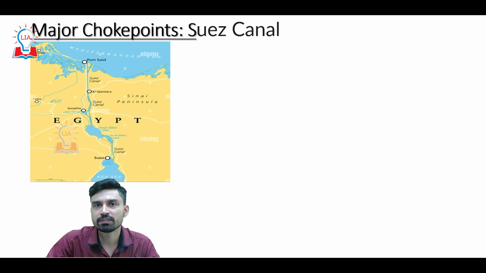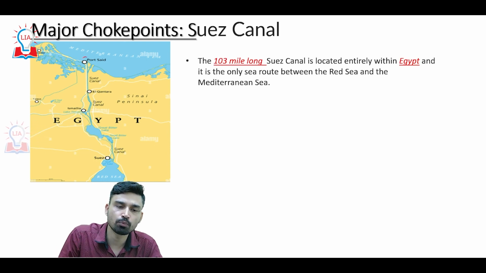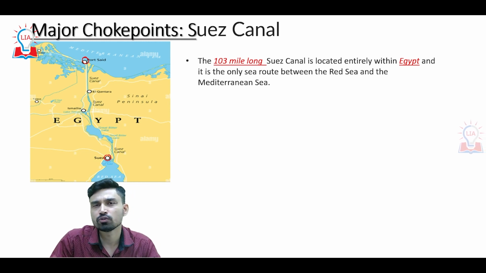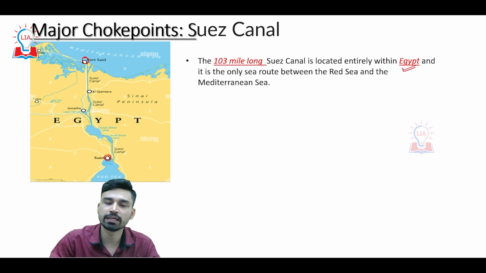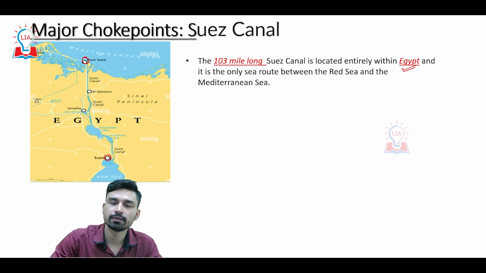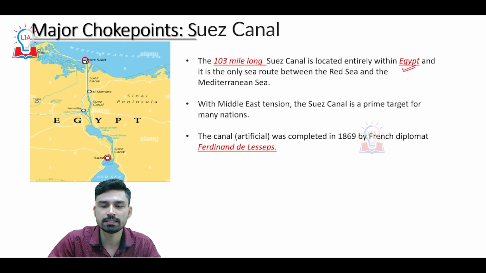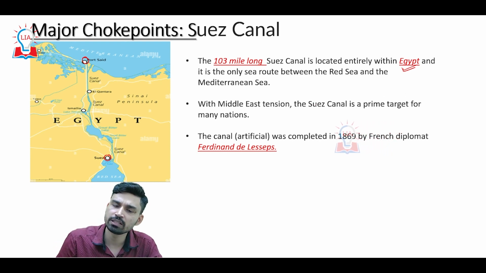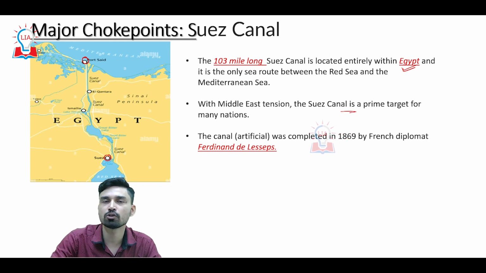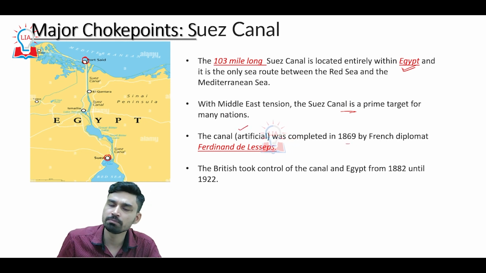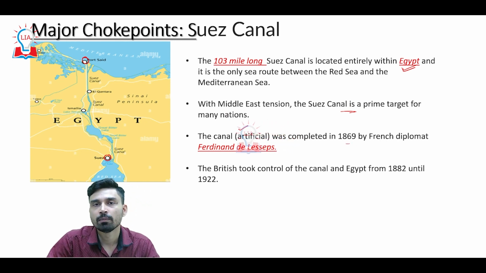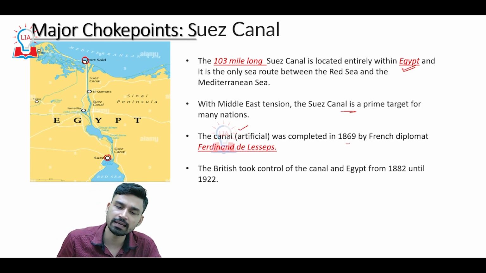The next important one, as we just discussed, is the Suez Canal, which provides connectivity between the Mediterranean Sea and the Red Sea. It connects the Port Said region of Egypt in the north to Port Suez in the south. It is almost 103 miles long and is entirely located within Egypt. It is the only sea route that connects the Red Sea region and the Mediterranean Sea region. With Middle East tension, the Suez Canal has, in the past too, been a prime target of many nations. The canal, an artificial canal, was completed in 1869 by a French diplomat named Ferdinand de Lesseps.